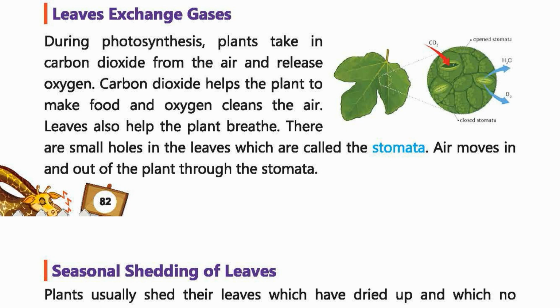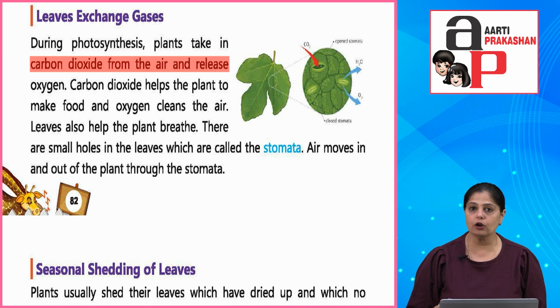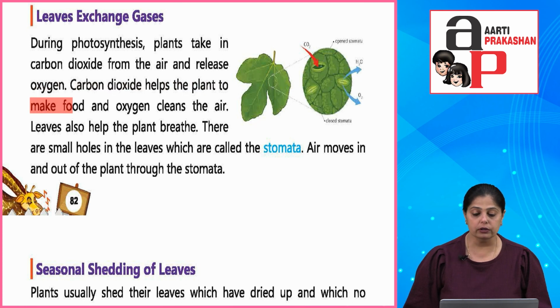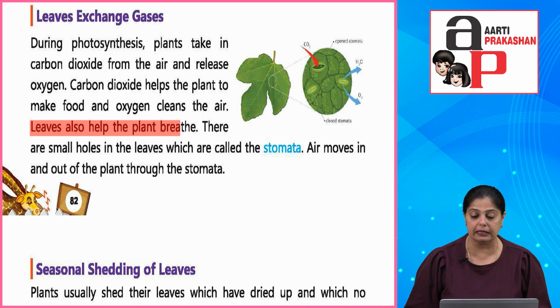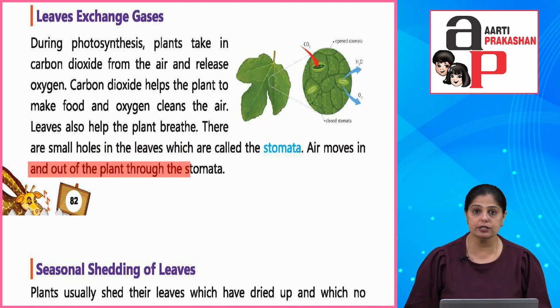Okay, so now that we know the process of photosynthesis, let's see how leaves exchange gases. So during photosynthesis, plants take in carbon dioxide from the air and release oxygen. Now this carbon dioxide helps the plant to make food, and oxygen cleans the air which is released by the plants. Okay, now leaves also help the plants to breathe. There are small holes in the leaves which are called the stomata. We've already done this. Okay, the small tiny pores which are there. Now, air moves in and out of the plant through the stomata.